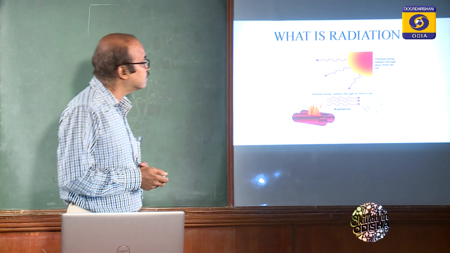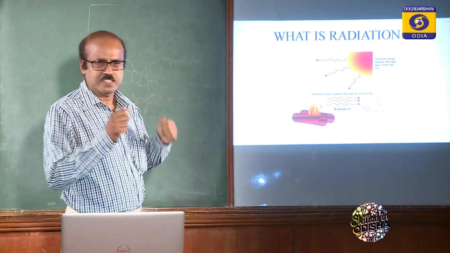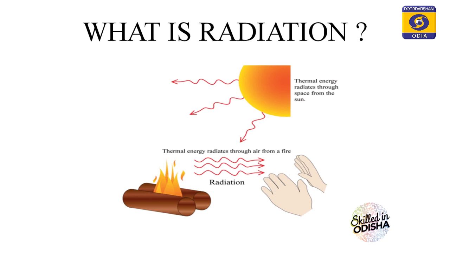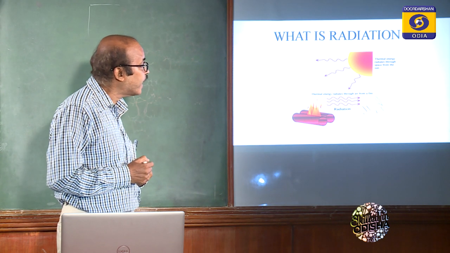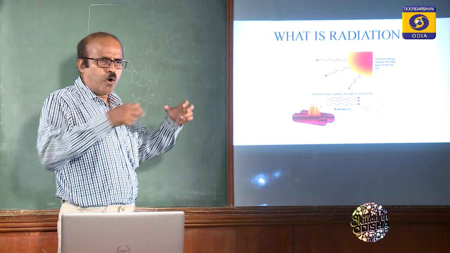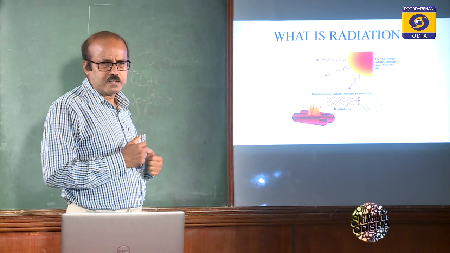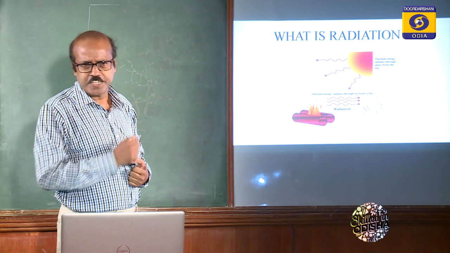You see here, this is one of the major sources of thermal energy, that is the sun, and this energy emission depends on the temperature of the surface, which we will study later on. And here it is thermal energy radiating through air from a fire. So all physical objects are also a source of heat.